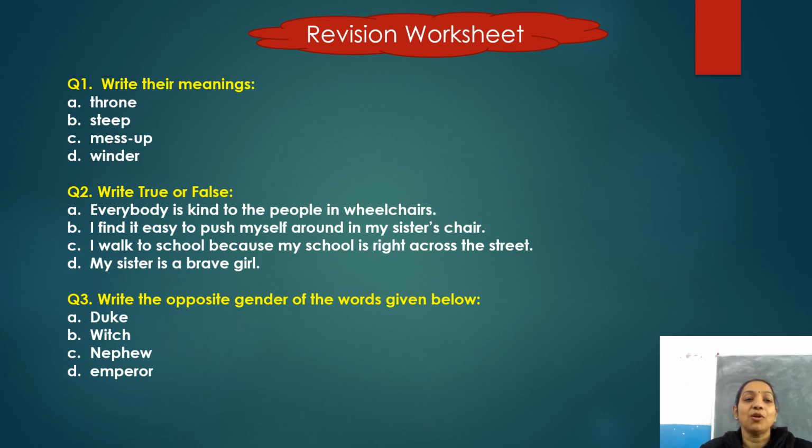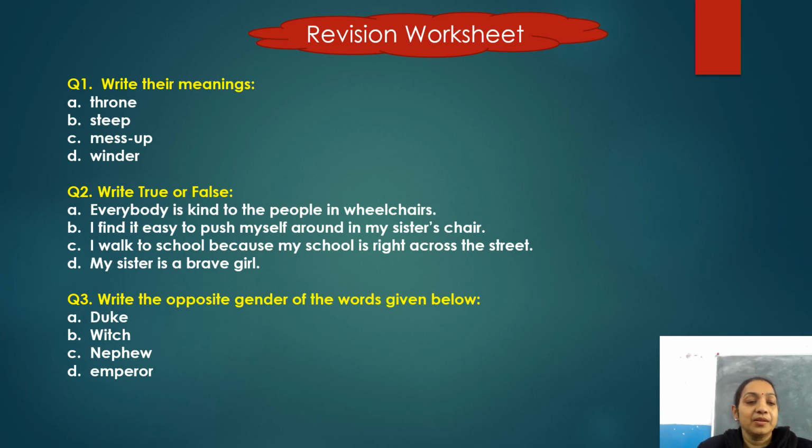So now let us move on to question number 2. Write true or false. Here you have to mention whether the given statement is true or false. You just need to write the answers only in this worksheet. So the first statement is, everybody is kind to the people in wheelchairs. Whether it is true or false, you have to mention.